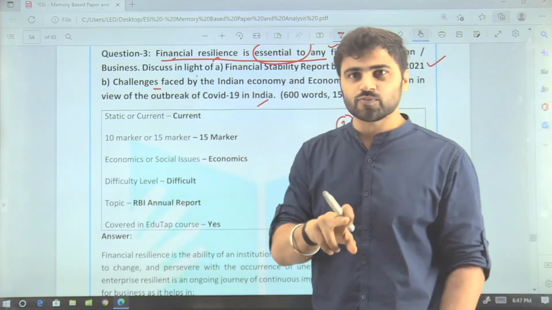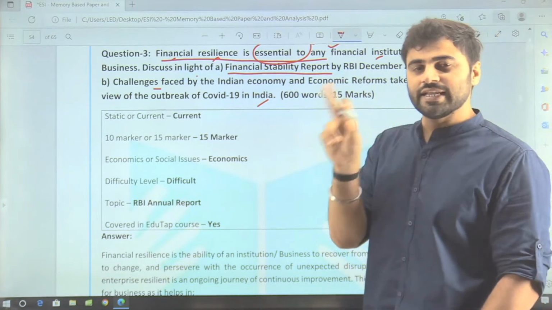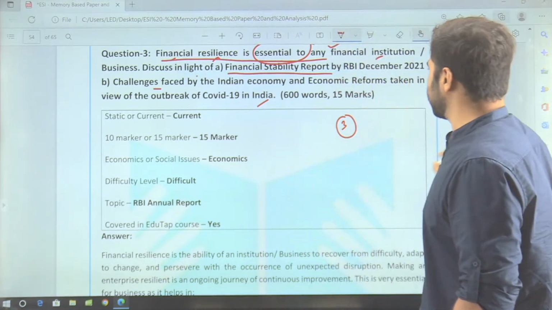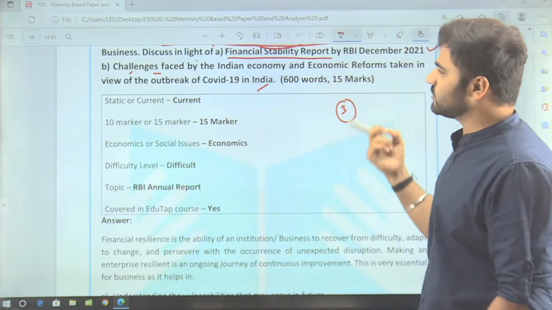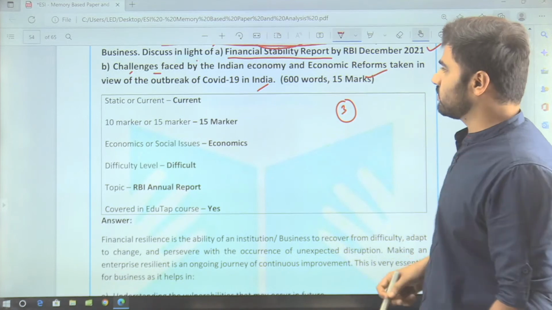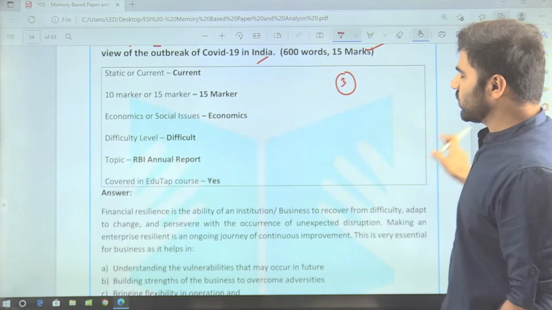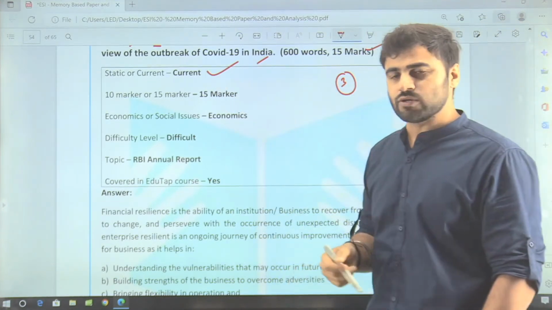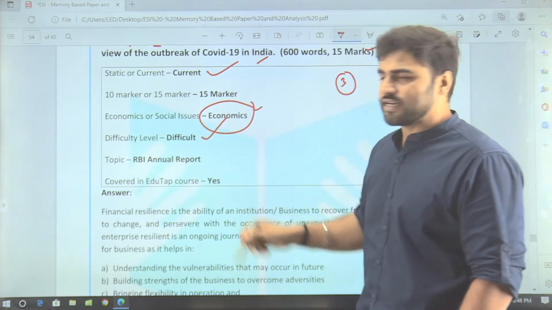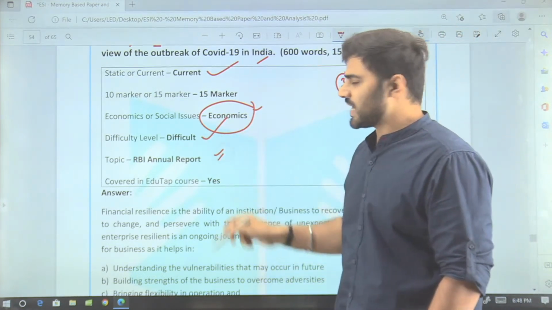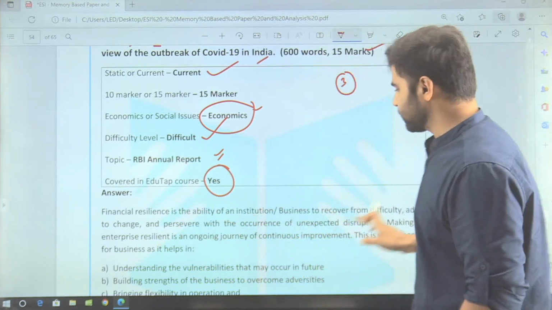Then you have to justify the statement that financial resilience is essential to any financial institution with the help of the Financial Stability Report released by the Reserve Bank of India in December 2021. After that, you have to answer the second component, that is challenges faced by the Indian economy and economic reforms taken in view of the outbreak of COVID-19, right? This question was mostly current oriented, a 15 marker question asked from economics and finance. Difficulty level, it was a difficult question. The topic is RBI annual report, and whether we have covered it in our EduTap course, yes, we have covered it.